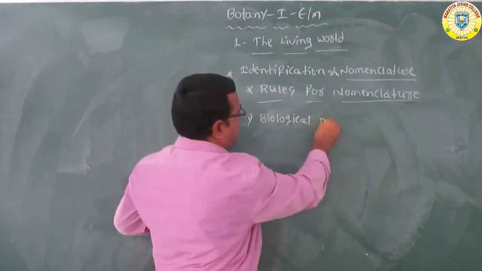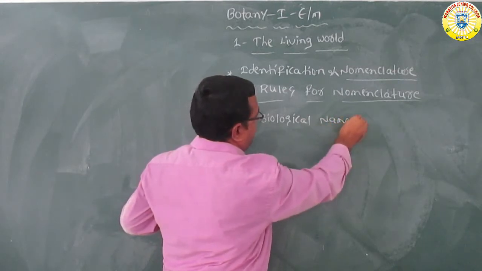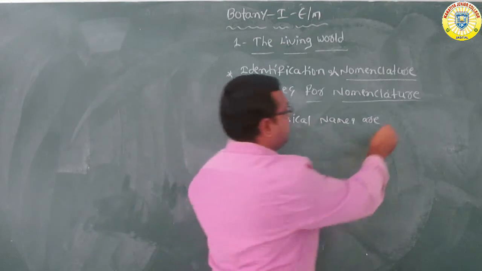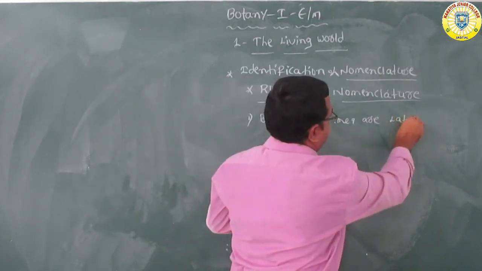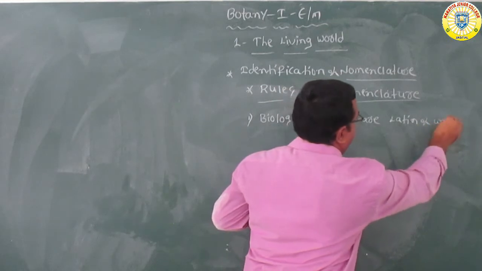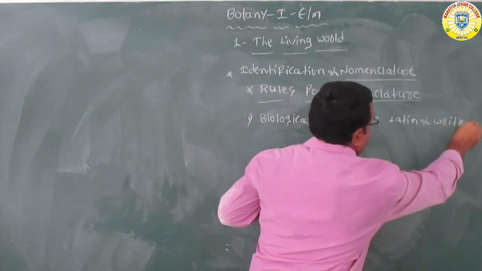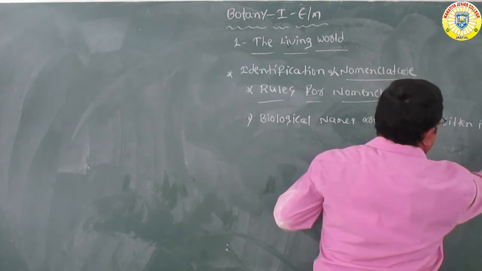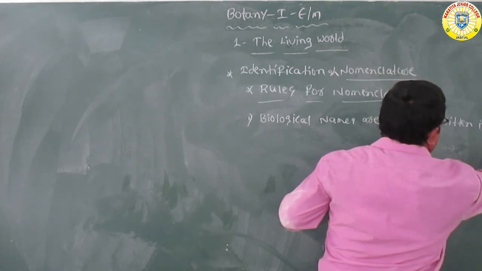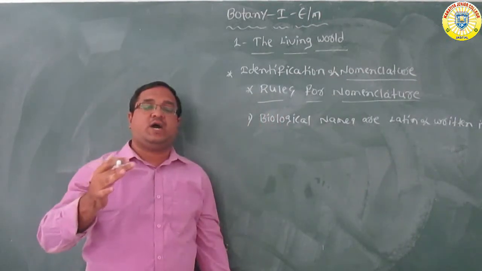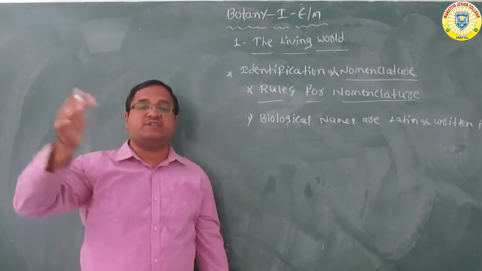This is the first rule while writing the biological names according to the ICBN.